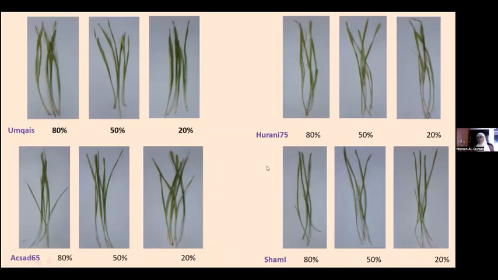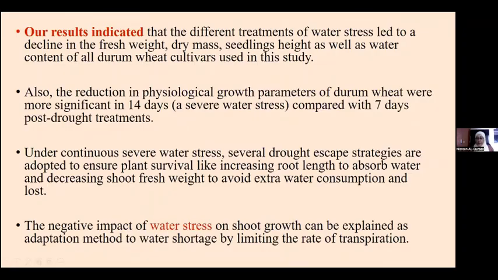This is just a representative picture you can see of the seedlings when we harvest them, which will be taken to measure the growth parameters. So our study indicated that different water stress treatments lead to a decline in the fresh weight and dry mass, which was the most determinant of the descriptive physiological parameters. They are very informative, as well as water content for all durum wheat cultivars.